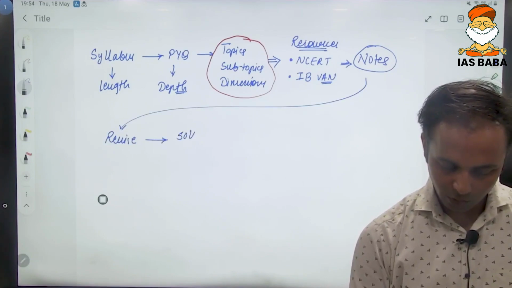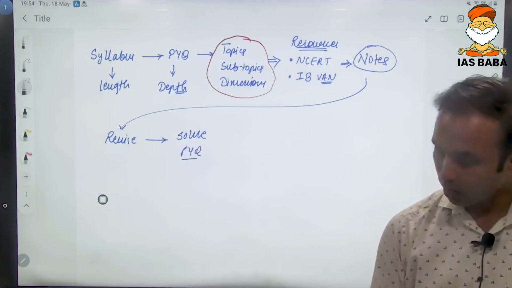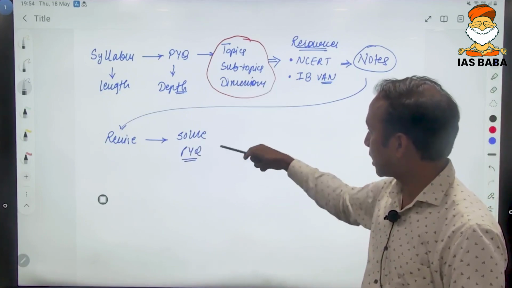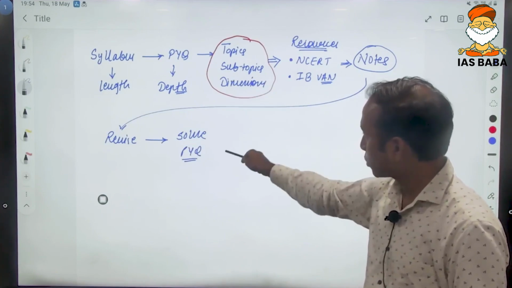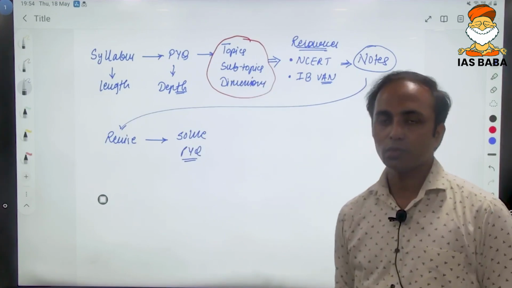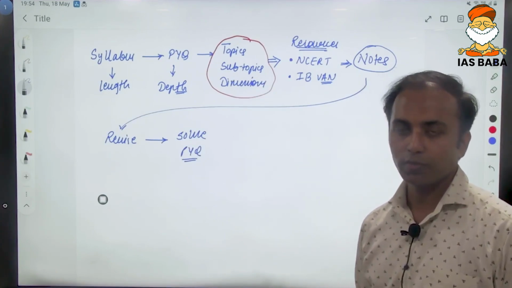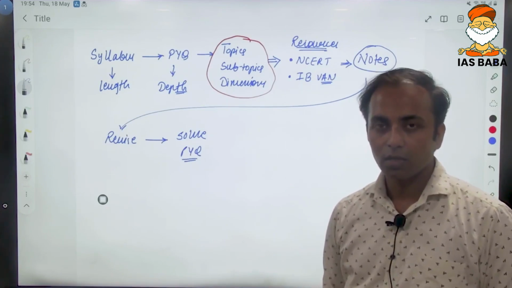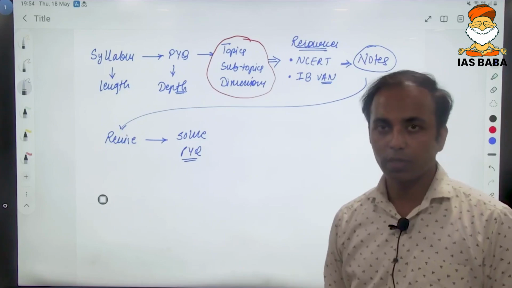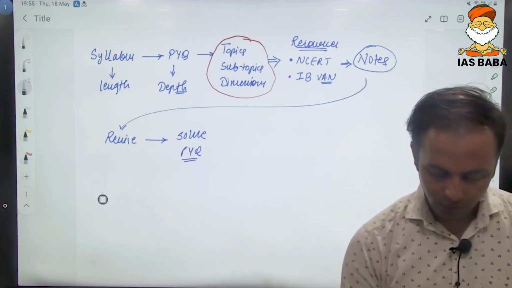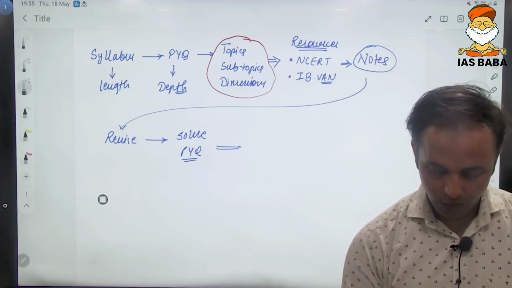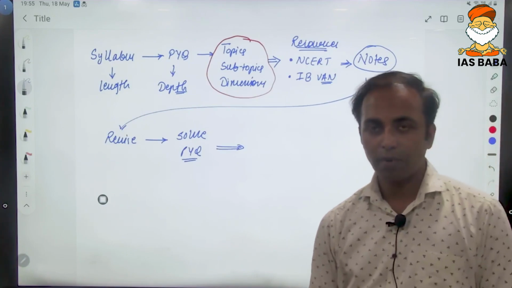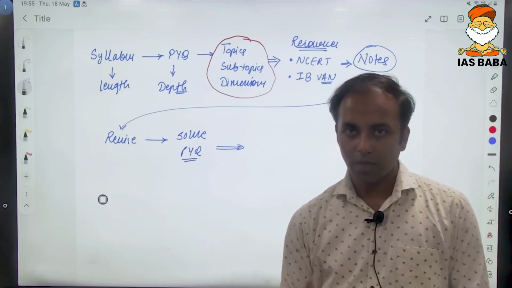So in the initial stage we saw the PYQs to get the understanding. Now we have studied the topic and are solving them. If you are able to solve previous year's questions, it will give you immense confidence, and this will help you further boost your preparation. Then move ahead with the next topic. In this way, the syllabus can be covered systematically.